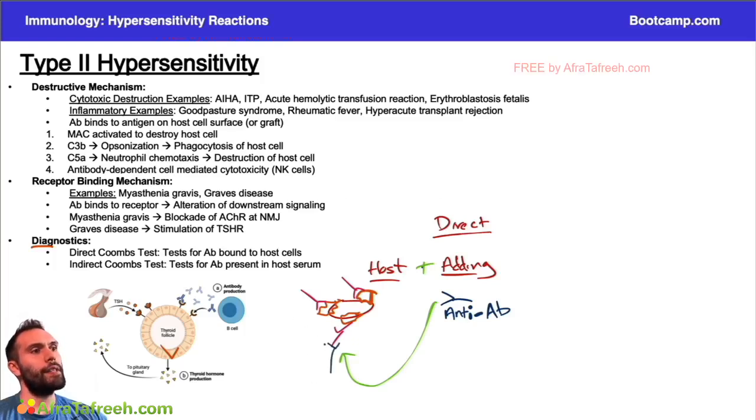Okay, and what happens is when I get a bunch of these added antibodies binding, it's going to cause this whole solution to agglutinate, because you can imagine there's going to be other red blood cells here. They're all going to agglutinate, and that's going to indicate a positive test.